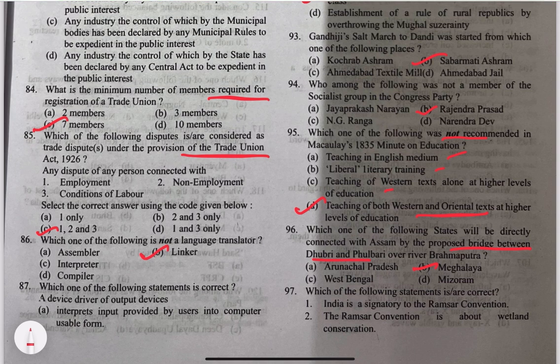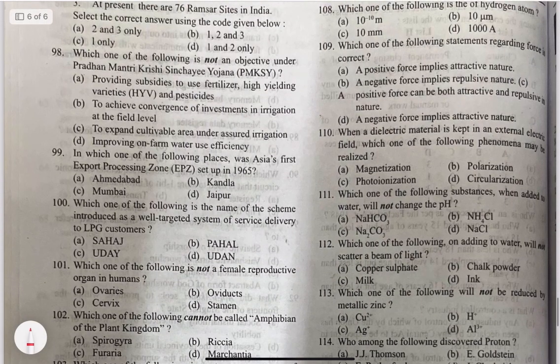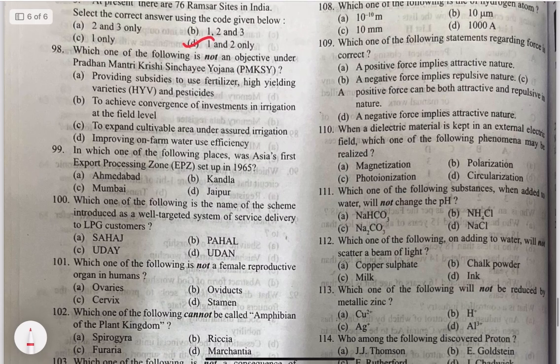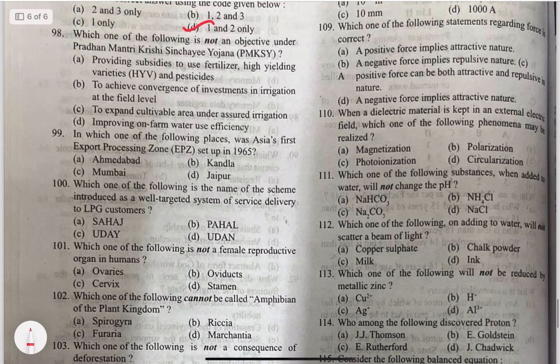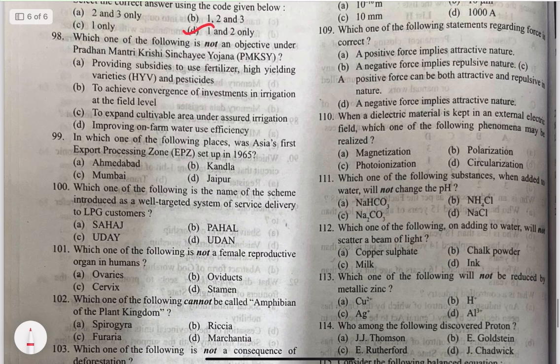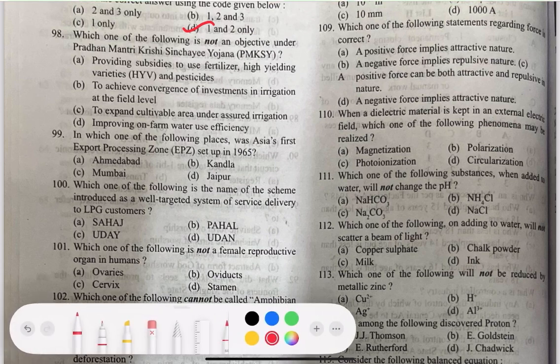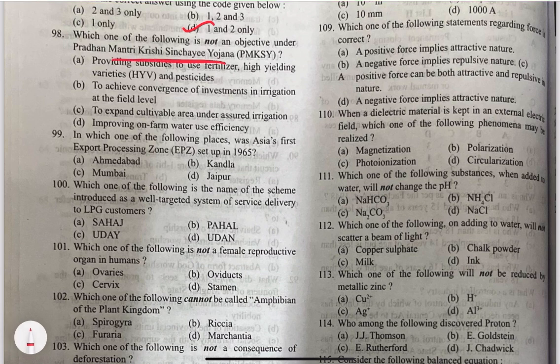97. Which of the following statements are correct? India is a signatory to the Ramsar Convention. The Ramsar Convention is about wetland conservation, and at present there are 76 Ramsar sites in India. The option would be option D, 1 and 2, because the number of Ramsar sites is given wrongly. Try to find out the number of Ramsar sites presently in India right now. 98. Which one of the following is not an objective under Pradhan Mantri Krishi Sinchayee Yojana? The option is A, providing subsidies to use fertilizer, high-yielding varieties, and pesticides.